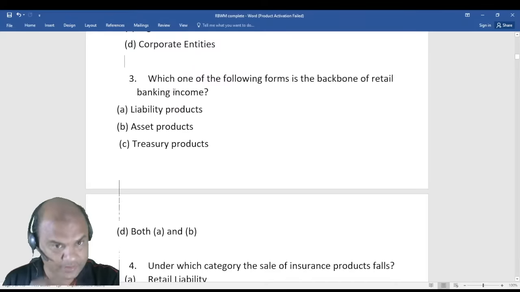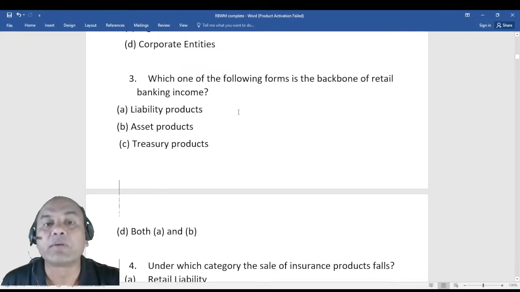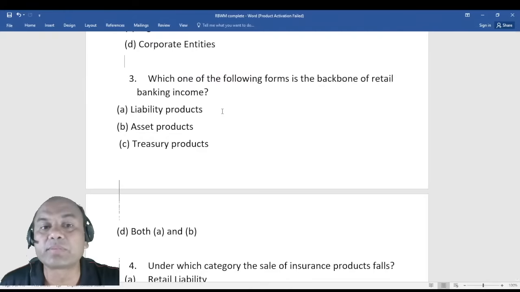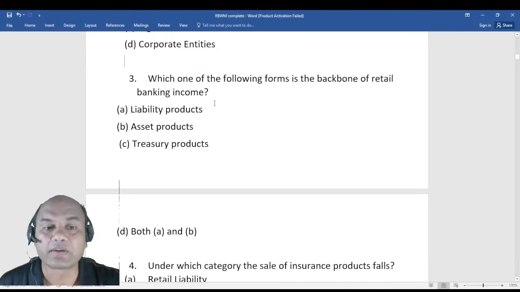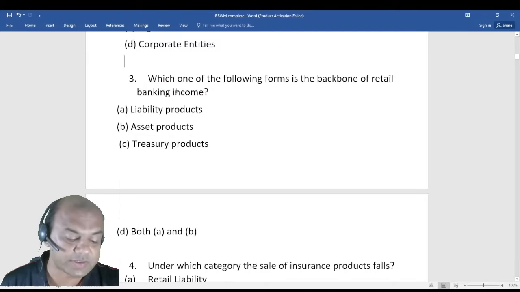Even HNIs, Harish, just let me clarify one point. Harish has made a good point that individuals and small businesses, correct. But we also have HNIs over there. Remember, HNIs are also in retail banking. So Mukesh Ambani is not an individual, but he is not in small business, so he'll come in under HNIs. So HNIs are also a part of retail banking. Good one, very good, guys. What about this third one? So everyone is trying.